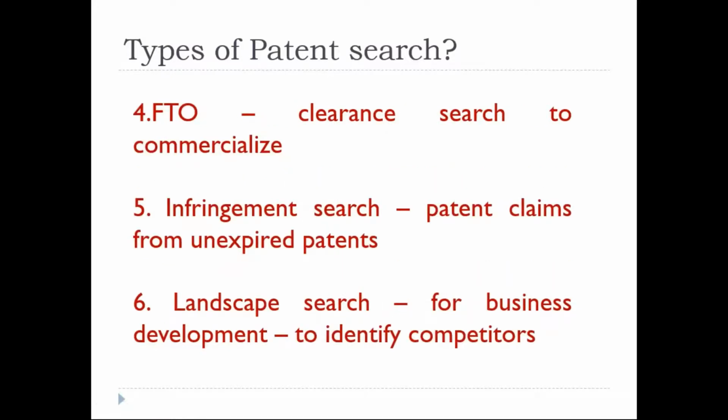Next, FTO, which we generally call freedom to operate search. This is very specific. I'll give one small example. Assume you have a plan of opening a tea shop in your area. First, generally, we look at the budget and we look for the place. After that, the immediate thing we generally prefer to do, one important thing, what is that? How many tea shops are there in the nearby area? Most of you will agree with me. Yes? Yes. So this is similar to the FTO, that is freedom to operate search.